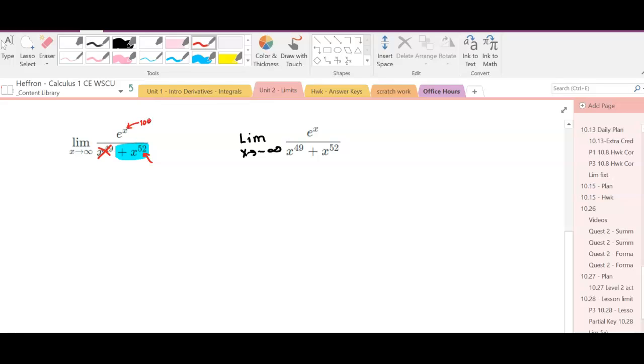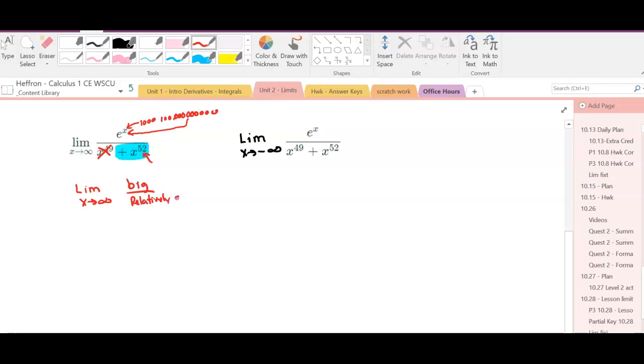This will be 1,000, 100,000, a million, a billion, etc. And as this gets bigger and bigger, the exponential will always grow faster. And so what we have here is the limit, as x approaches infinity, of big over relatively small.